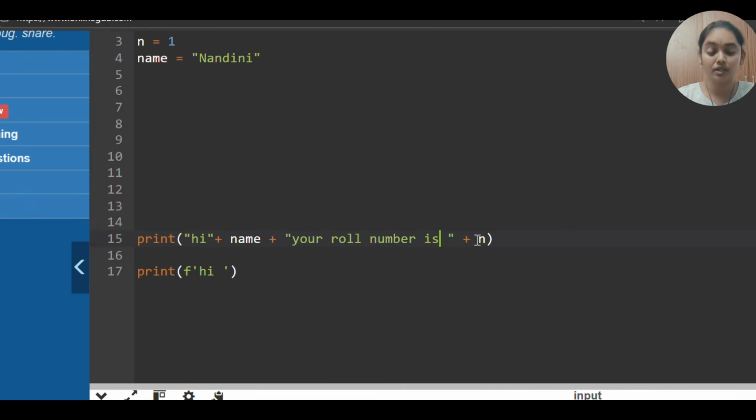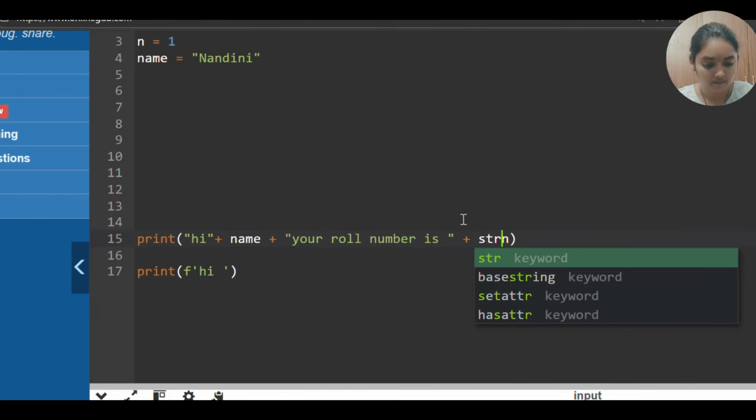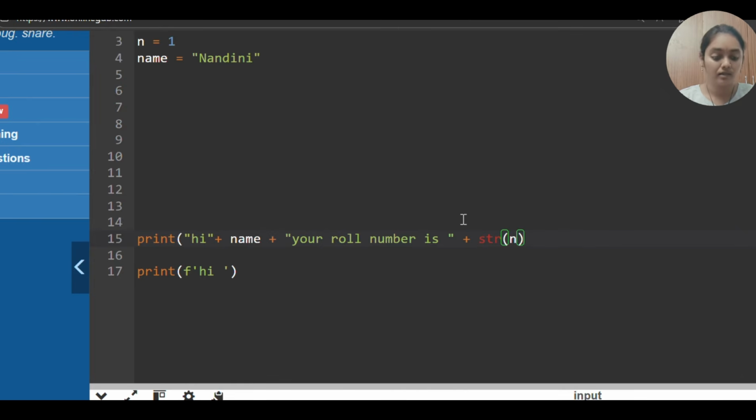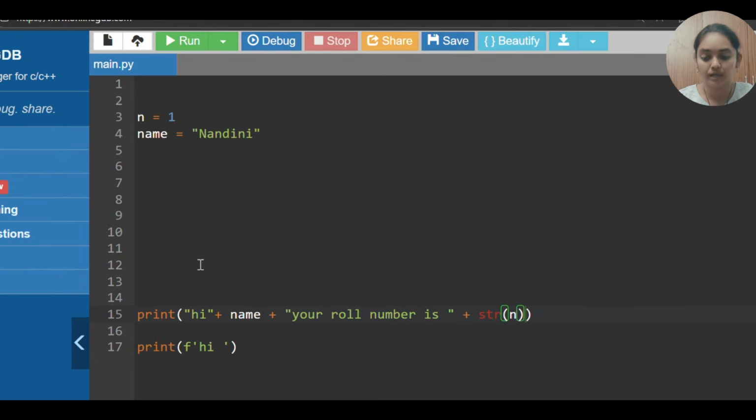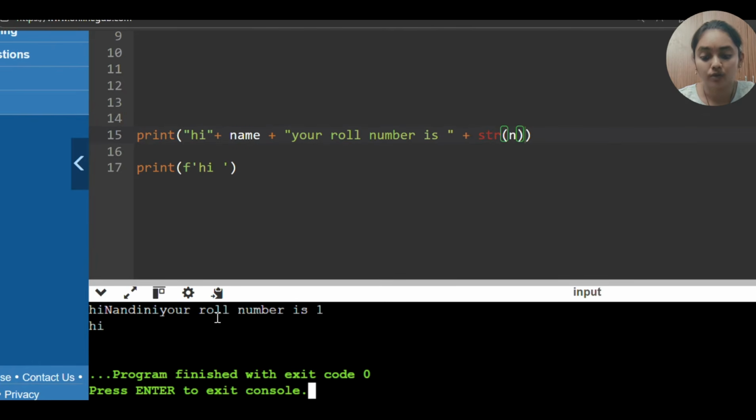So that's why you need to use the string typecasting, not string. So you have to use the typecasting. Okay. That means conversion of one data type into another data type is called typecasting. So if I run this, see, it will give you the output like that. Okay. So using format string type, without using the additional operator called plus, we can directly print the entire thing without any operators.